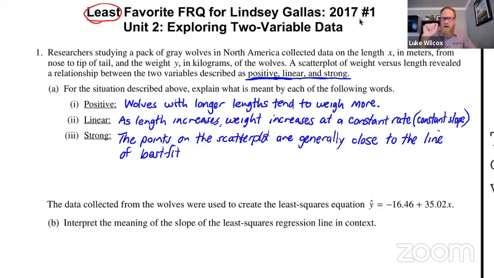And if the dots are relatively close to the line of best fit, then those residuals, which is the error in the prediction, are all going to be generally pretty small. So I'm going to put a little add-on here that we have small residuals, right? If those points are close to the line, then we should have small residuals there. So there is our model solution for part A.